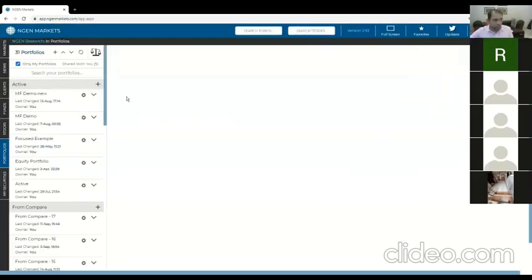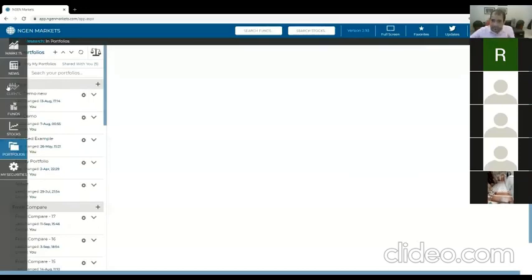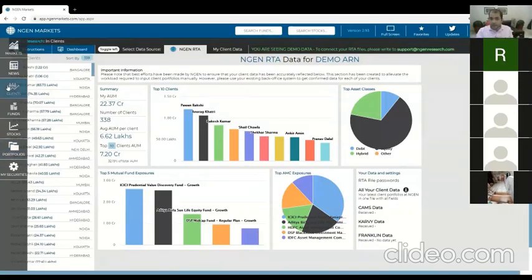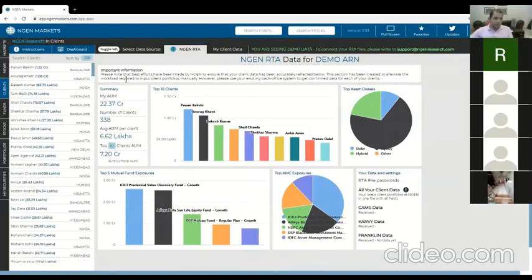Now, we've done this kind of work with our enterprise clients like L&T and IFL, where their client data is completely integrated into Engine. So all they have to do is come here and click on the client name and then run the analysis. So in order to make that happen, we've started a section where we look at your RTA files from CAMS, Karvy, and Franklin. And we take just the AUM files. We're not interested in transactions because we just want the latest holdings, and we integrate them here under your login. And on a periodic basis, you can refresh them. And so what you see here is a demonstration of what that would look like.